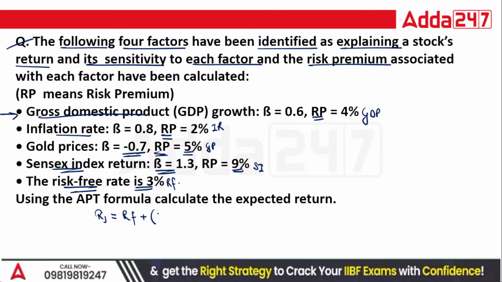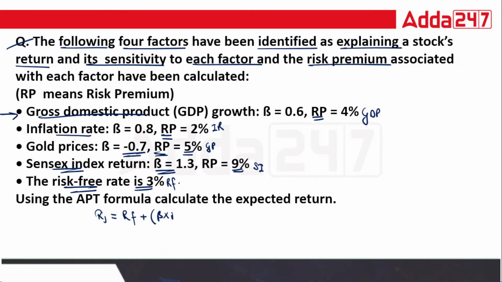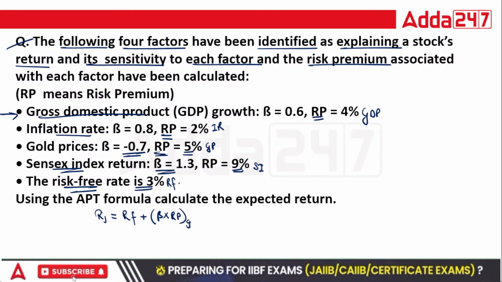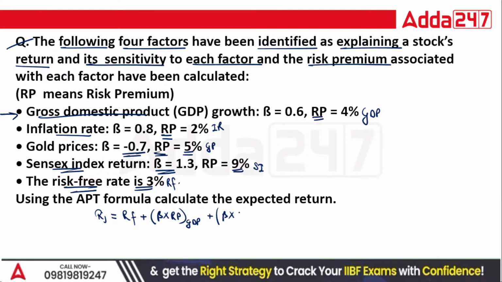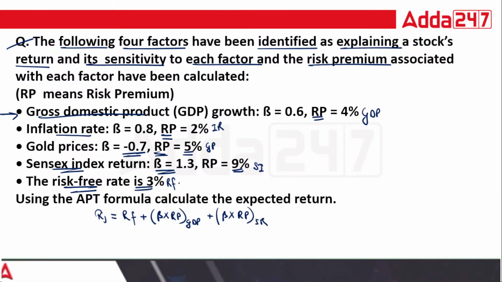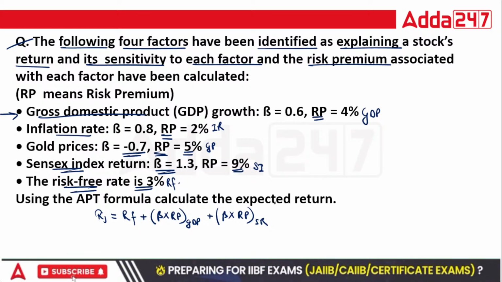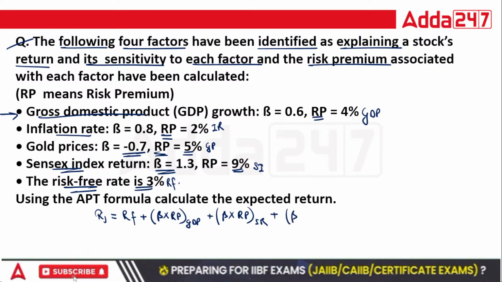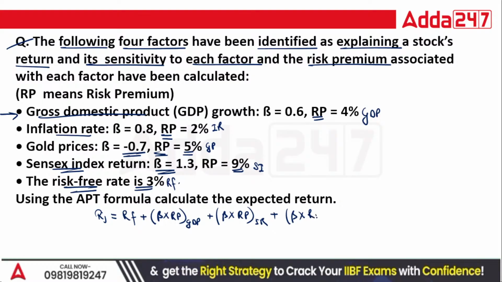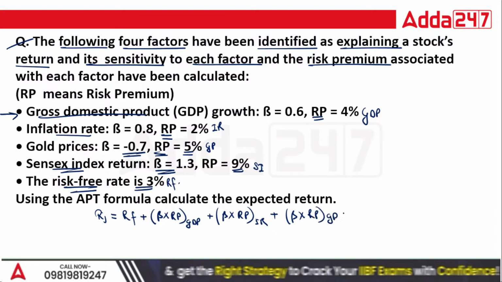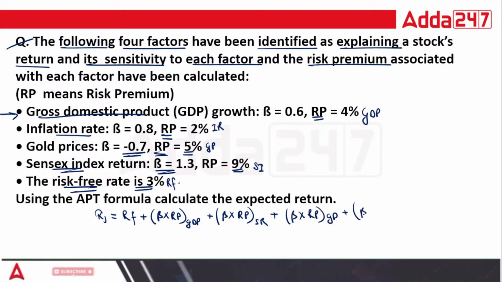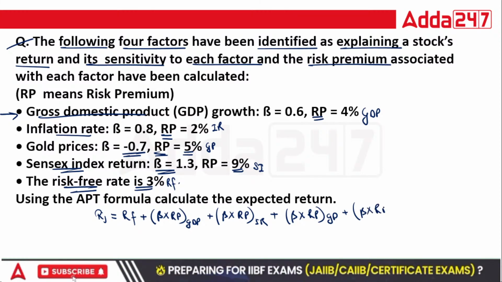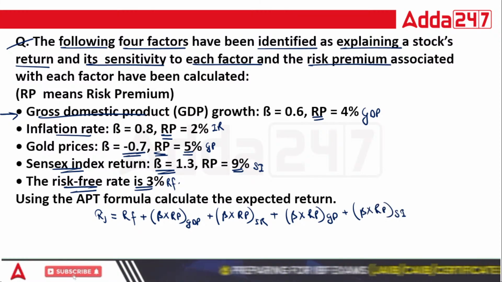Plus beta into risk premium of GDP factor plus beta into risk premium of inflation rate plus beta into risk premium of gold prices plus beta into risk premium of Sensex index.